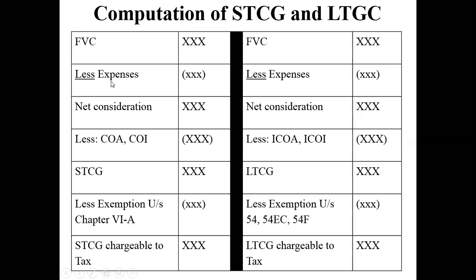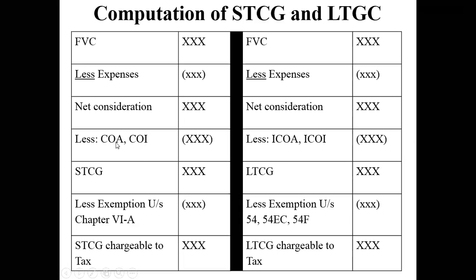Next, whatever expenses are incurred exclusively for transferring this particular asset, that has to be subtracted from full value of consideration. When you do that, you arrive at net consideration. And from this net consideration, you have to subtract cost of acquisition and cost of improvement.